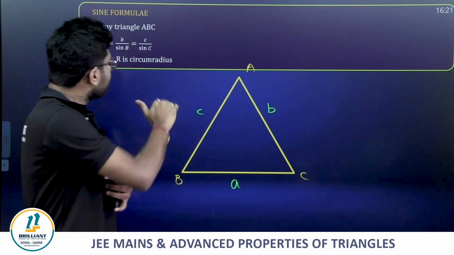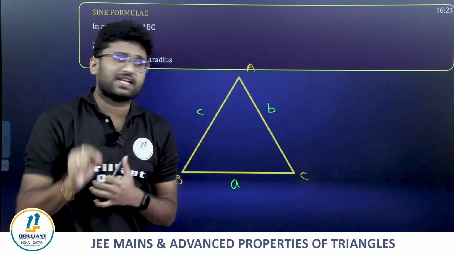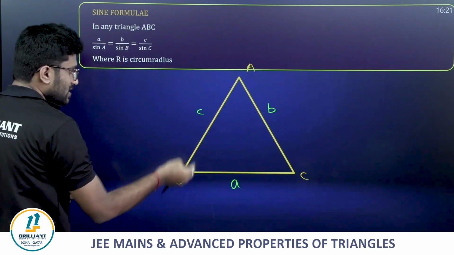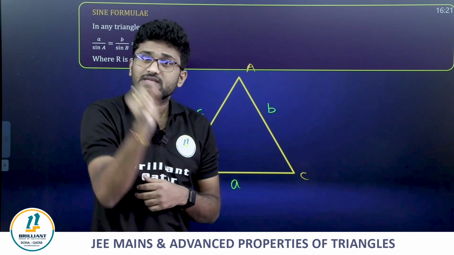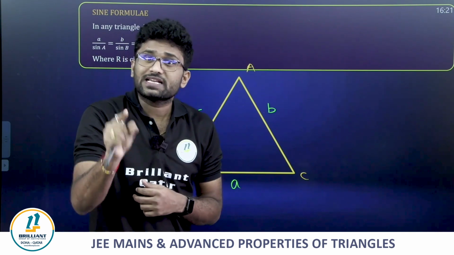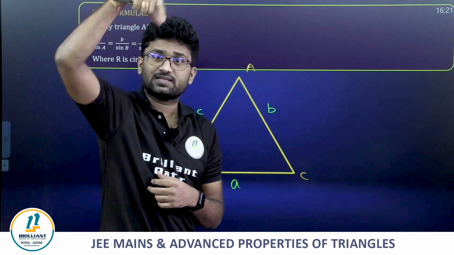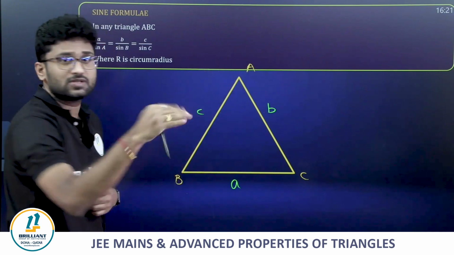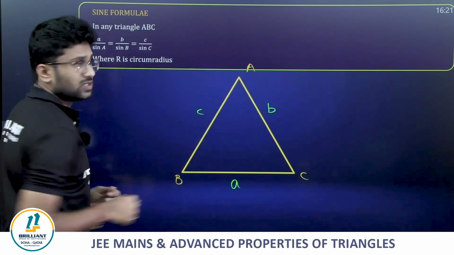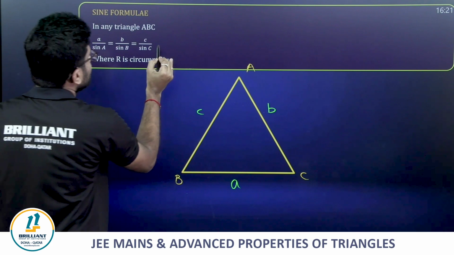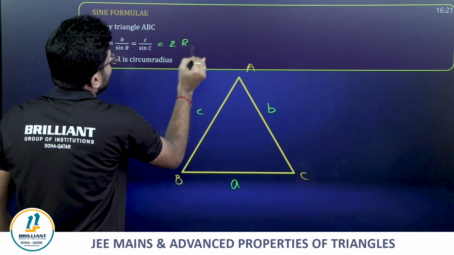Now coming to sine rule. Sine rule states that the ratio of sides to the sines of their corresponding opposite angles is always equal to some constant, and this constant is equal to twice the circumradius.